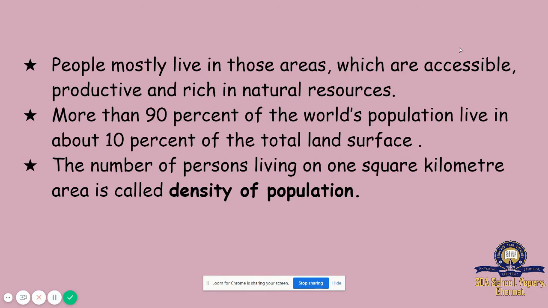Rich in natural resources means they depend on vegetation, plants, and trees. So 90% of the population lives in only 10% of the land surface. Shall we move on? Yes.